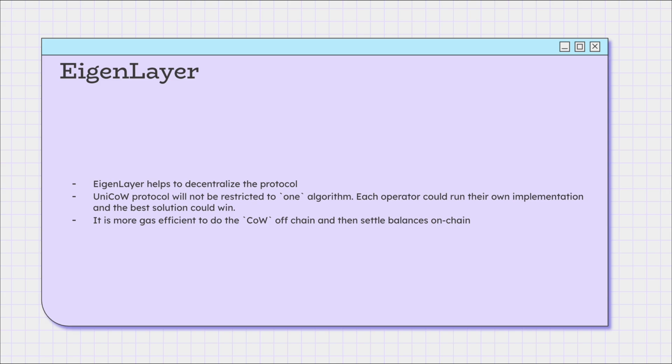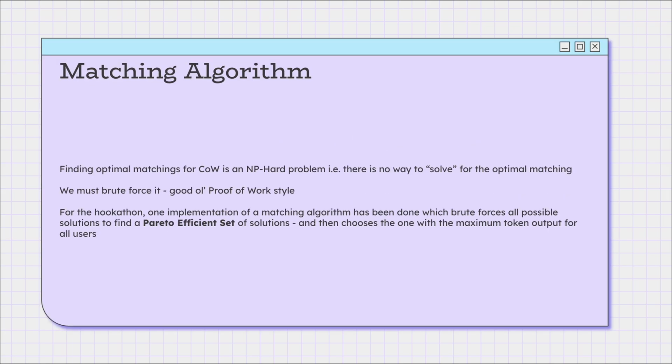Why EigenLayer? EigenLayer helps to decentralize the protocol. The UniCow protocol will not be restricted to one algorithm. It is more gas efficient to do the CoW off-chain and then settle balances on-chain. Finding optimal matchings for CoW is an NP-hard problem. That is, there is no efficient way to solve for the optimal matching. For the hookathon, one implementation of a matching algorithm has been done, which brute forces all possible solutions to find a Pareto-efficient set of solutions.